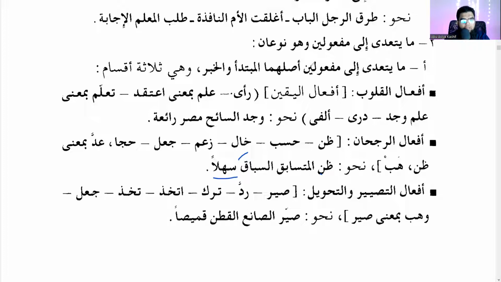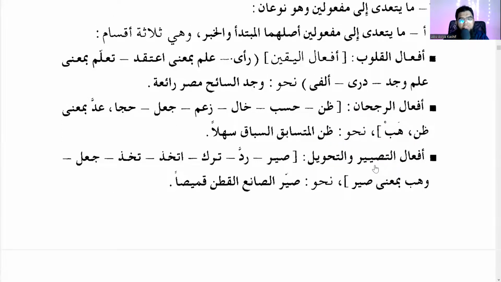So he thought two things. He thought that the race is easy. Or you can say the competitor thought the competition was easy. So you see two maf'ulun bihis. Now, is he having certainty here? He's just thinking. He's not certain. So this is called rujhan. You're not certain, but you have an indication, an inclination towards it.